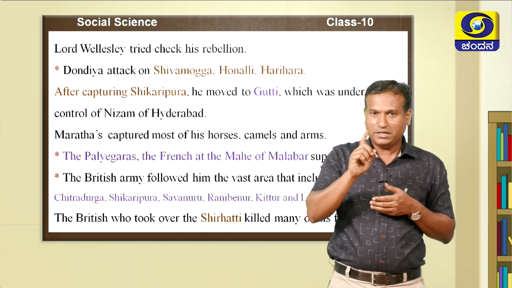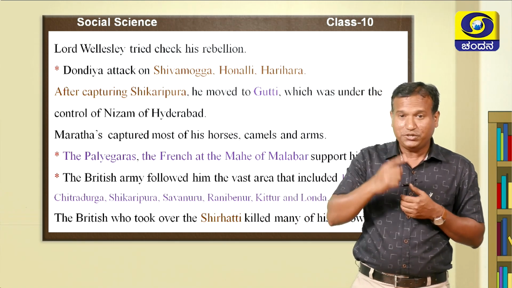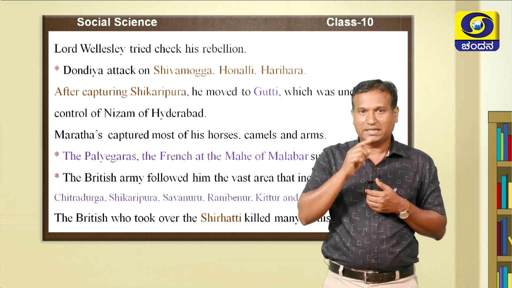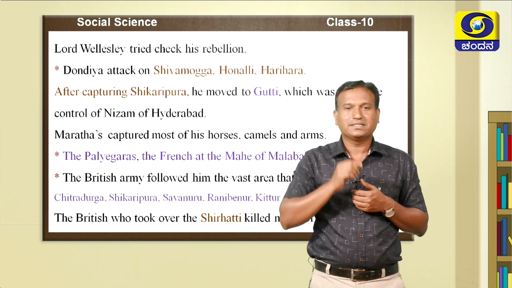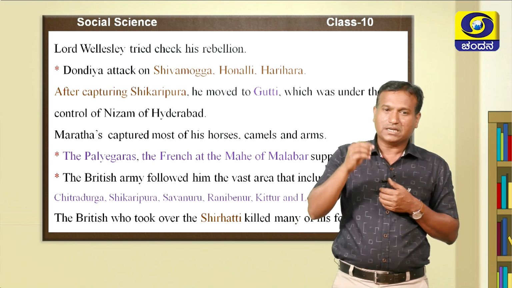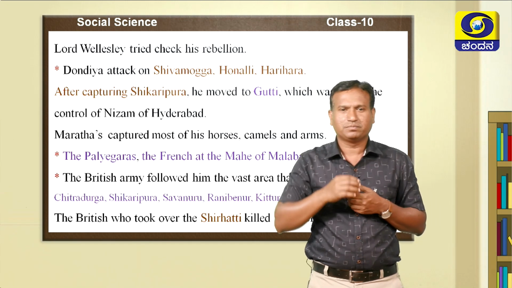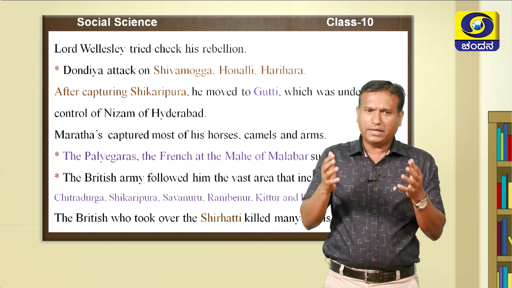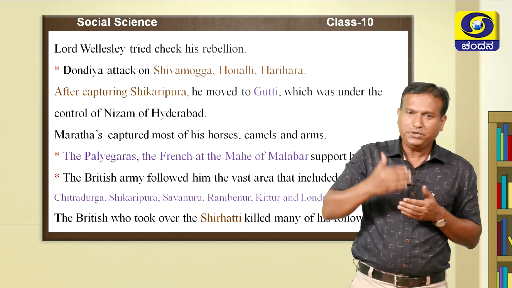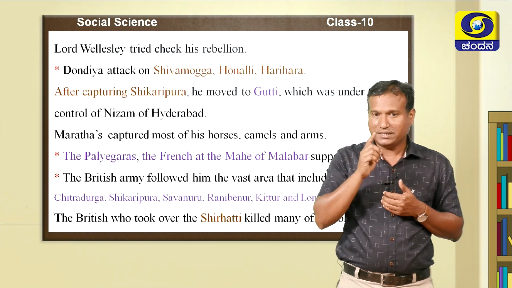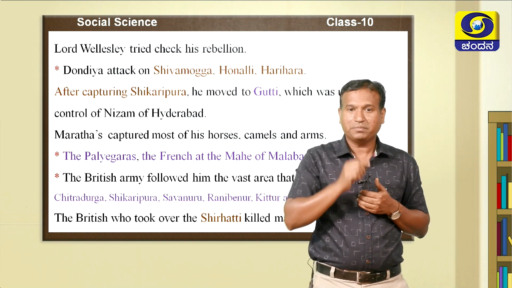But Dandiyawag didn't surrender. He continued his expeditions. By that time, there were the Palegars and the Malabars of Mahe. They gave support to Dandiyawag. With the support of the Palegars and the French, he continued his expeditions. But the British army followed him.